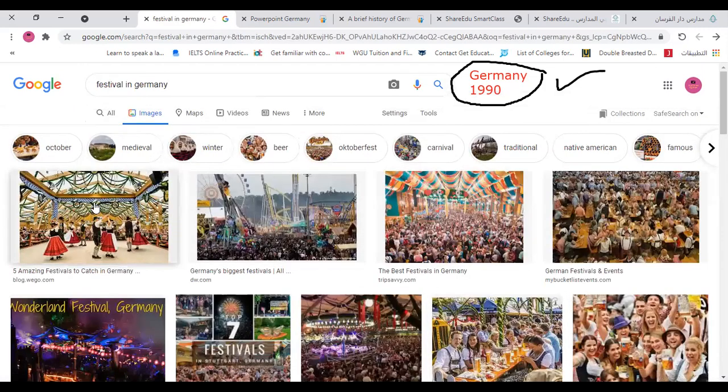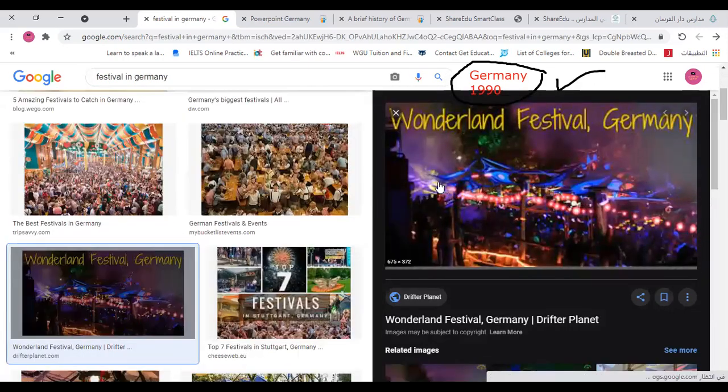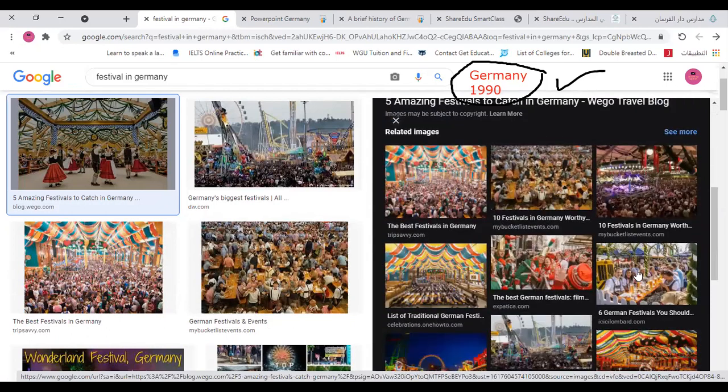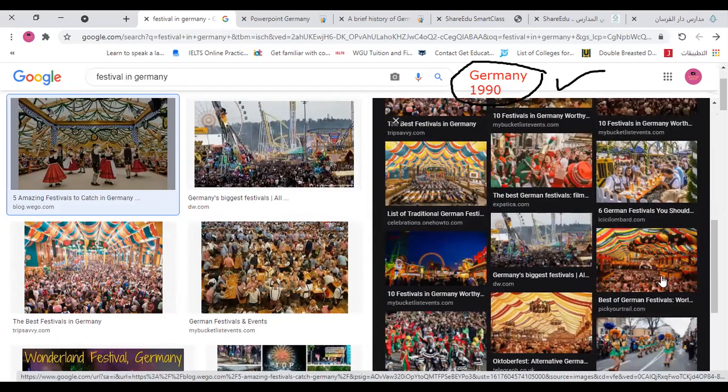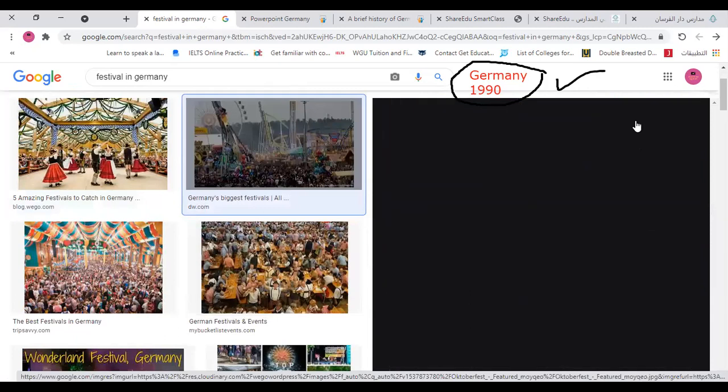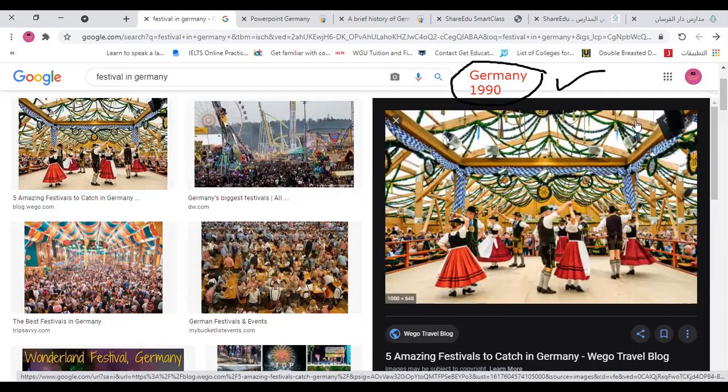They call it the spring festival, or the end of the cold season, where all the people come with costumes that come from the folklore of Germany. These are the costumes that the people used to wear in the past. The women would wear very long skirts and very decent dresses, and the men will wear something like shirts or skirts also, and they will wear a hat, and the people will come with these costumes outside to the street, and they will make a festival and dance and be happy all the time until the festival finishes. This is some information about Germany.